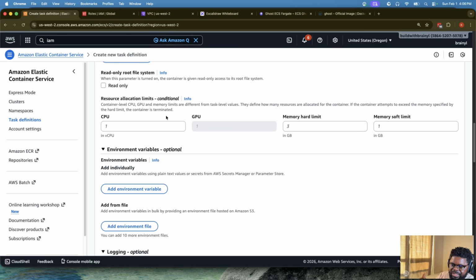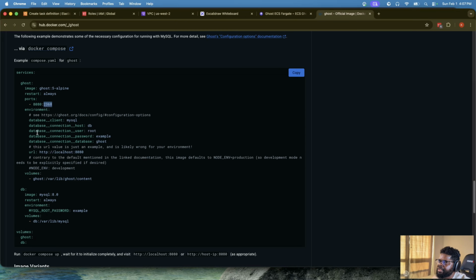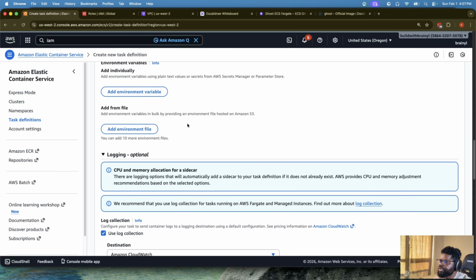Here you can do limits, right? So with Docker, if you understand, you can request, and you can also set limits that the task cannot go beyond, just to create a ceiling. But we'll leave that. For environment variables, we saw that we needed a couple of environment variables, right? But for now, I'm just going to leave those environment variables and see what is going to happen. Okay, so we're going to leave all those environment variables, and then we'll continue.